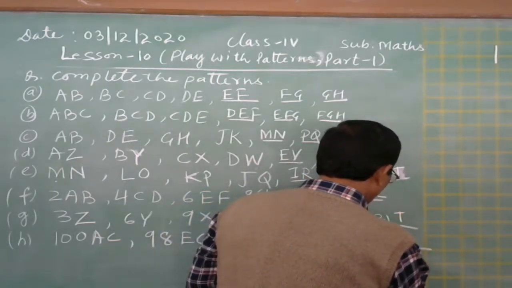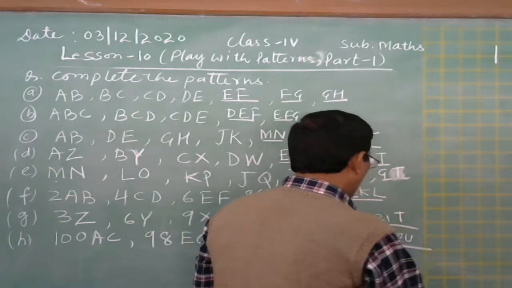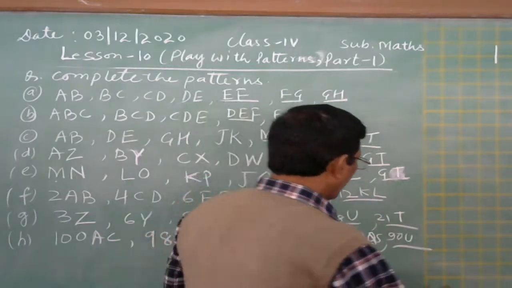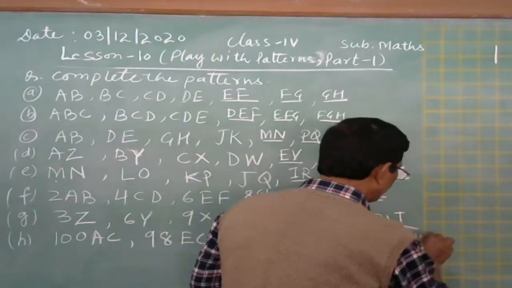Then S, T, U. And then V will be missed. And then it will become W.